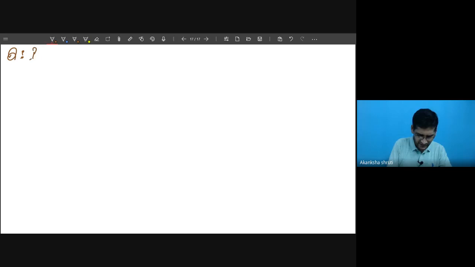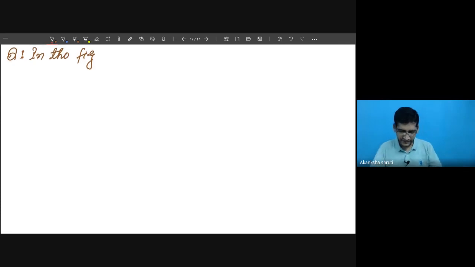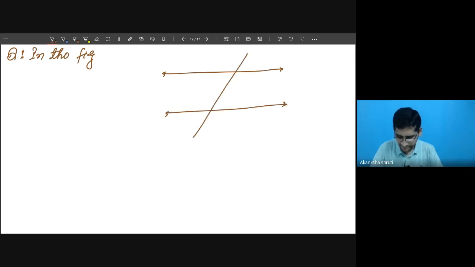Let us take a figure. We have taken 2 parallel lines. Let us write these parallel lines as XY and PQ, and this transversal as AB.